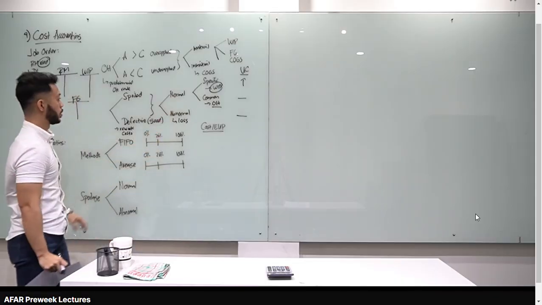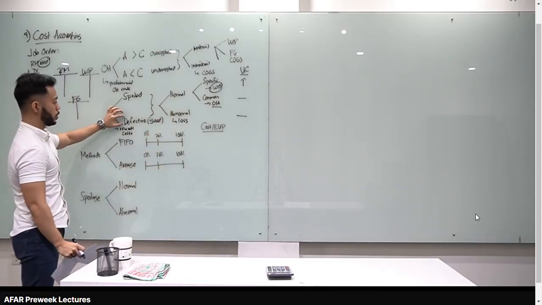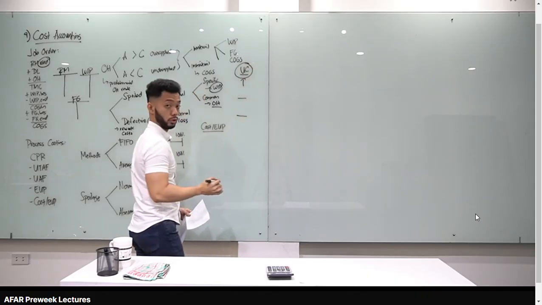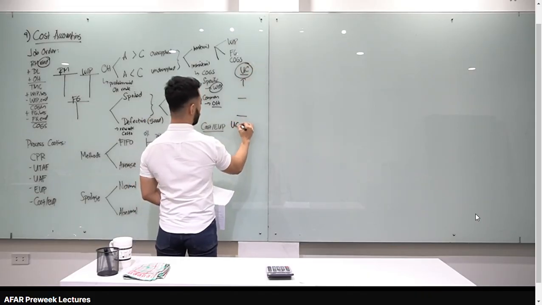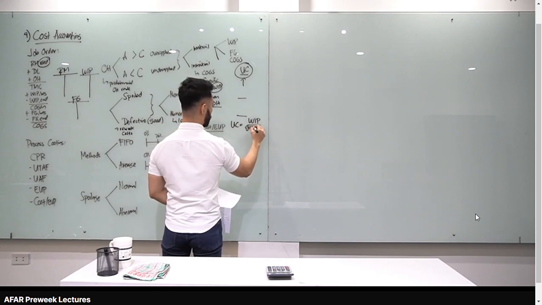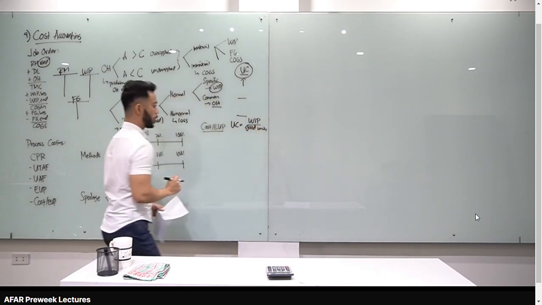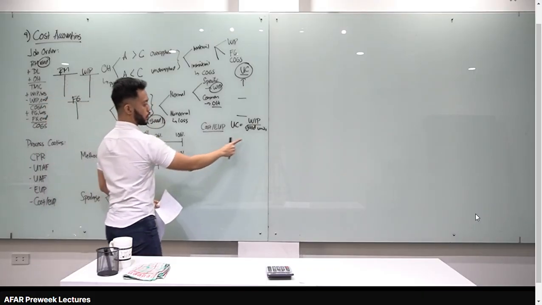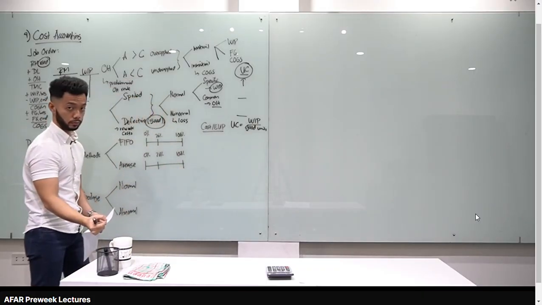Okay? Now, sir, what is the other difference between spoiled and defective units? The difference is in our computation of unit cost. Because our unit cost is computed as work in process, our numerator, divided by good units. Okay? As I said earlier, defective units become good units again. That means they go in the denominator when you compute unit cost. Alright?